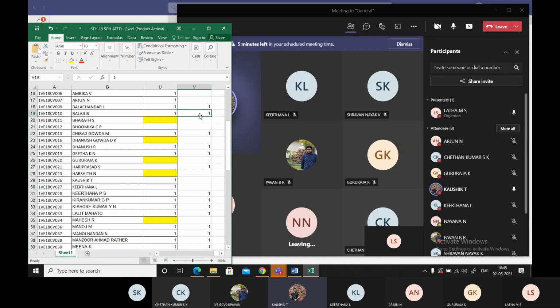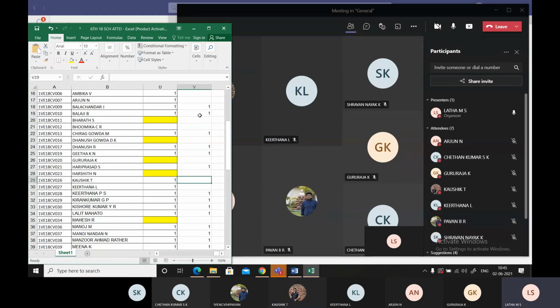Ma'am, Kaushik present, ma'am. Kaushik, you tell me what we learned in the class. Ma'am, we learnt about characteristics of mortar and various brick bonds. And one more concept. That's all, Kaushik. Yes, ma'am. And what did we learn, Kirtan Nair? Factors of mortar and characteristics, ma'am.